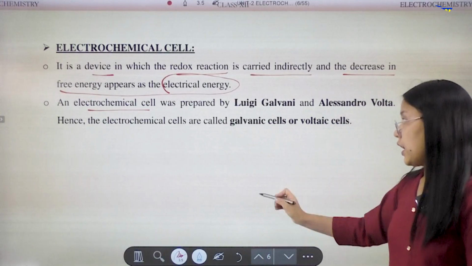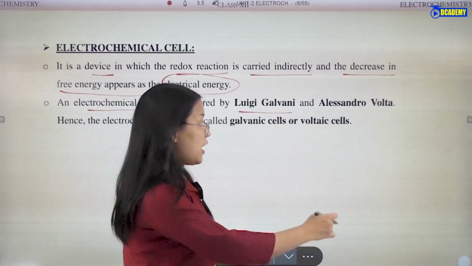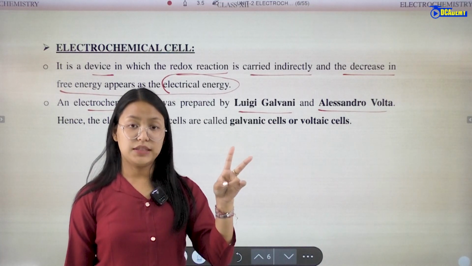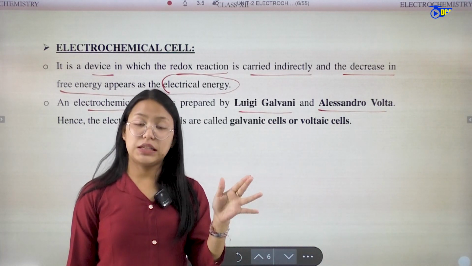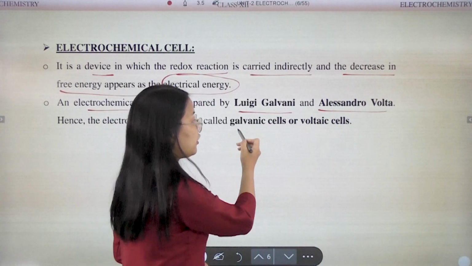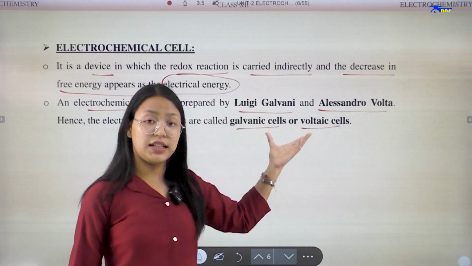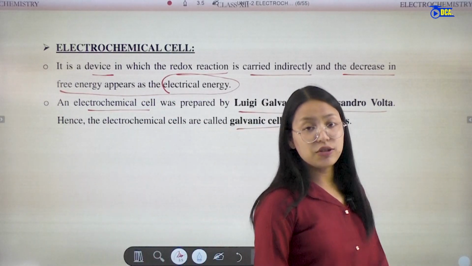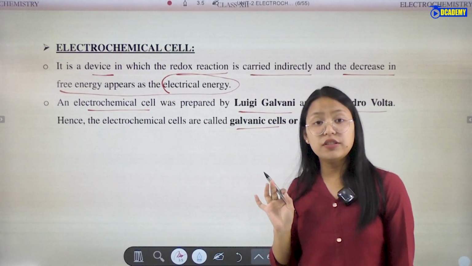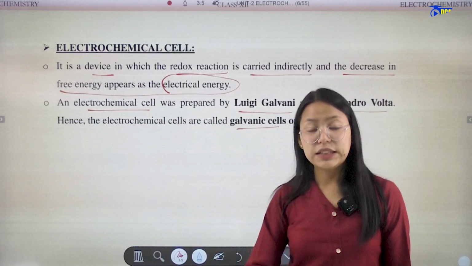Luigi Galvani and Alessandro Volta were the ones who first prepared it, so the electrochemical cell is also called a galvanic or voltaic cell. The names galvanic and voltaic come from the names of these two persons. So, the electrochemical cell is the type of cell or a device which is used to generate electricity.